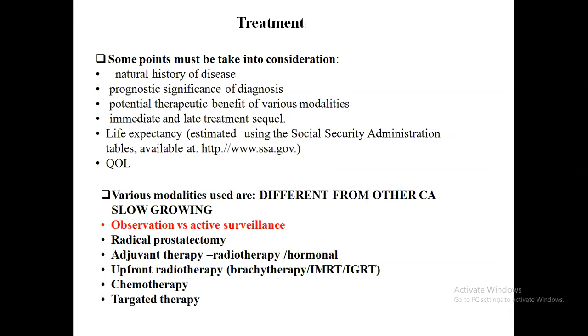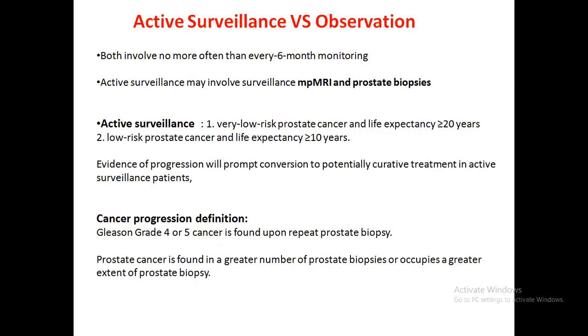The treatment is somewhat different from other types of cancer because of some factors. For example, the natural history of the disease, prognostic significance of the disease, potential therapeutic benefit of the various modalities, immediate and late treatment sequelae, and also the life expectancy. That is important. As prostate is a very slow growing tumor, one of the important management modalities is observation versus active surveillance. Other modalities might be radical prostate surgery, radiotherapy, chemotherapy, hormonal therapy, and targeted therapy.